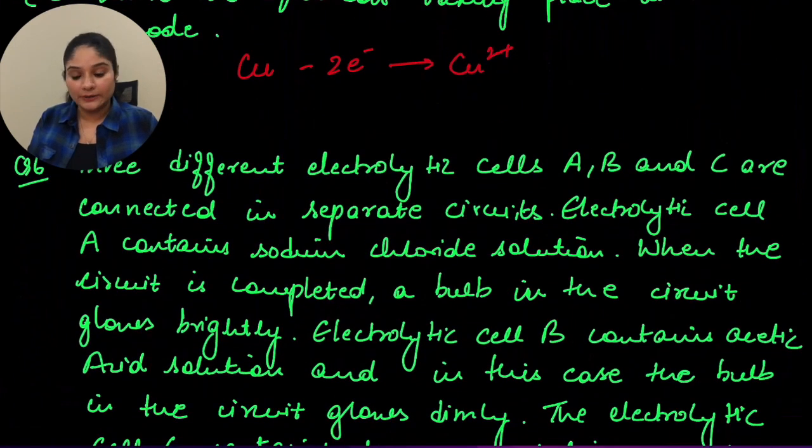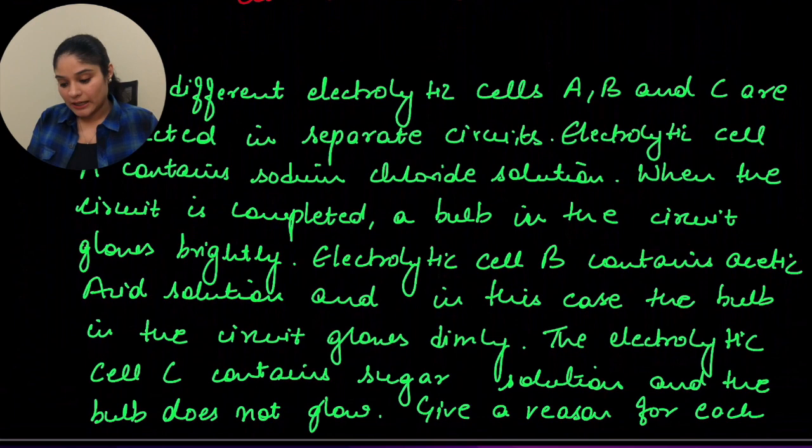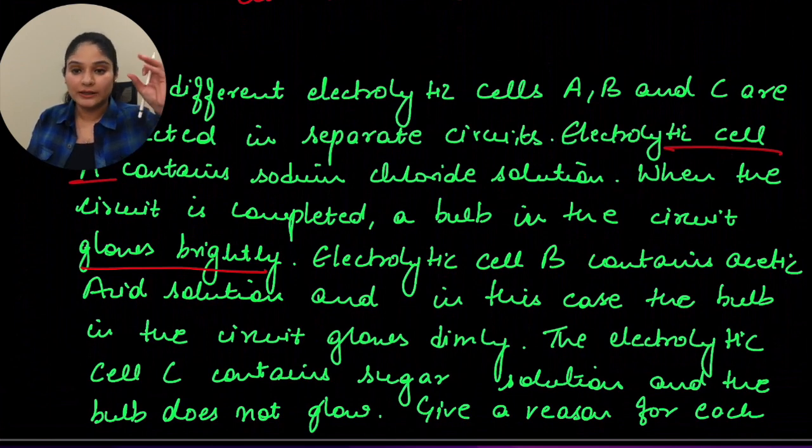Three different electrolytic cells A, B and C are connected in separate circuits. Electrolytic cell A contains sodium chloride solution. When the circuit is completed, a bulb in the circuit glows brightly. So this is what we are talking about, A. So it glows brightly in A. Electrolytic cell B contains acetic acid solution, and in this case the bulb in the circuit glows dimly.